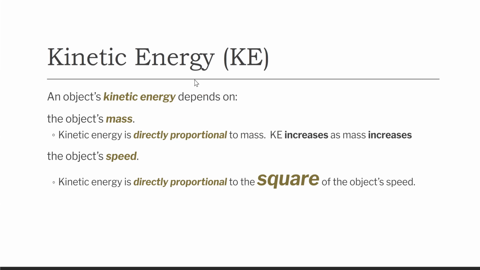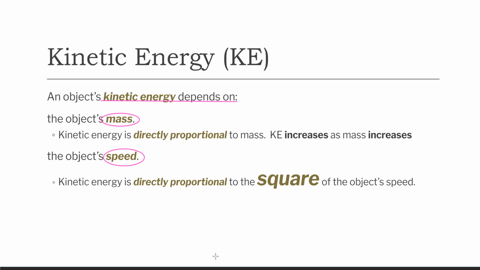All right, kinetic energy. It depends on two different things. One is the object's mass, and the other thing is the object's speed, okay? So when we get ready to do the equation, that's exactly what's going to be in the equation, mass and speed. And when we say speed, we know we really mean velocity. So kinetic energy depends on mass and speed, okay? Mass and speed.